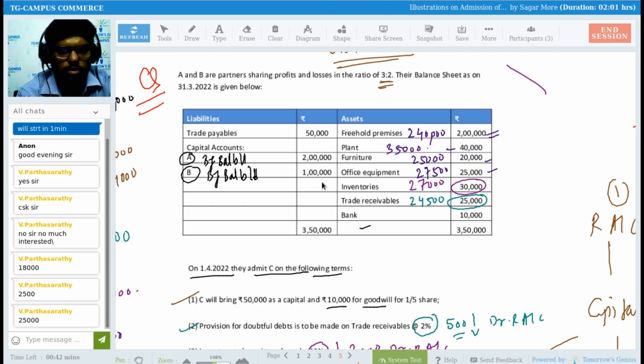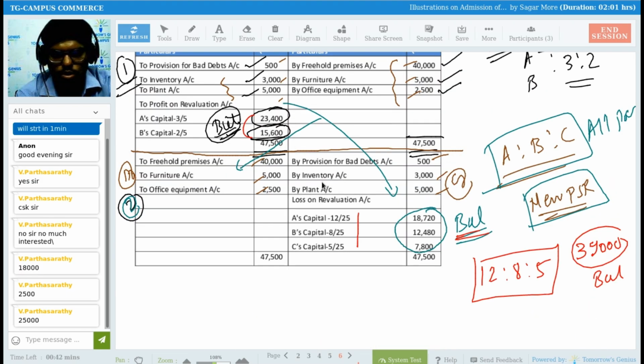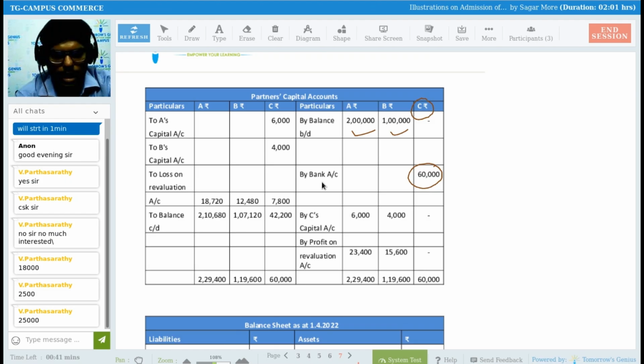They have solved it differently. First of all, I need to write down 50,000 and then 10,000 separately, but they have done this in a different way. Instead of doing this, I will be writing like this. By bank, in the column of C, 50,000 rupees. And again, by bank, in the column of A and B, 6,000 rupees and 4,000 rupees.